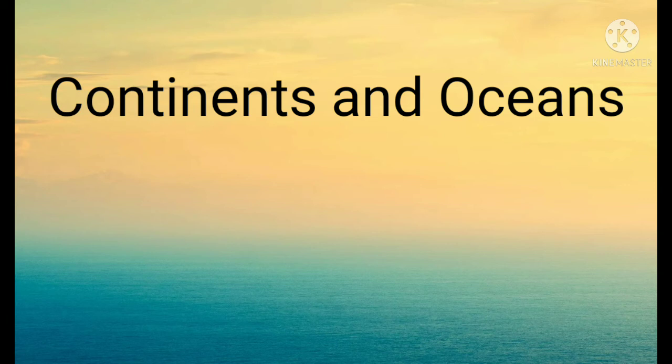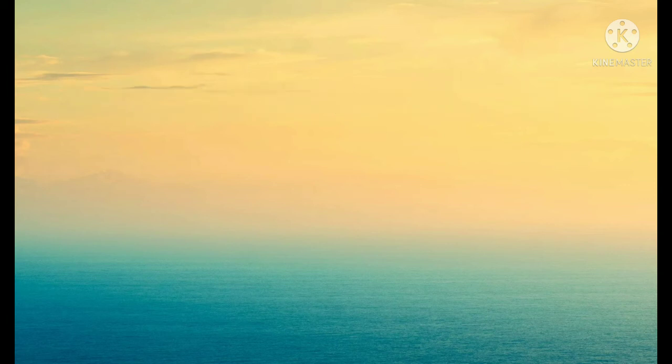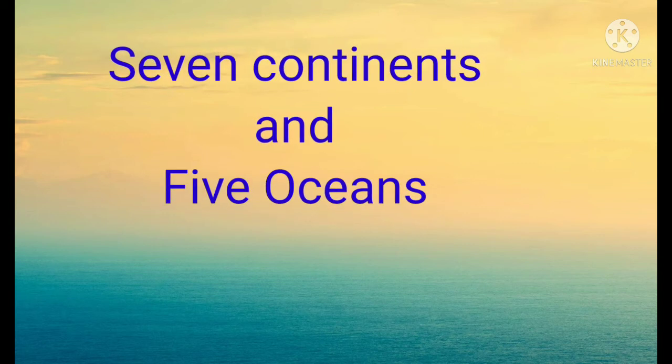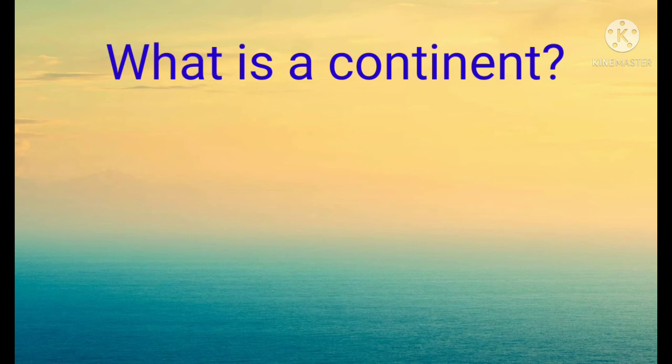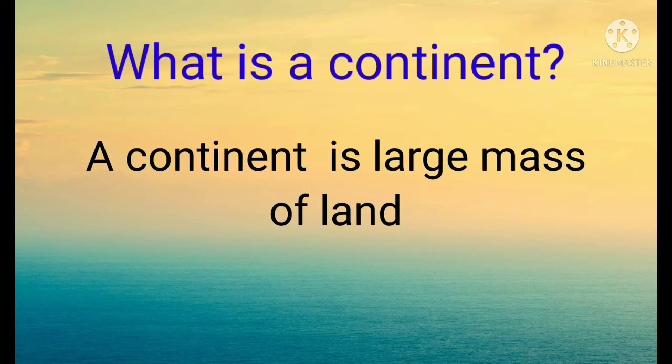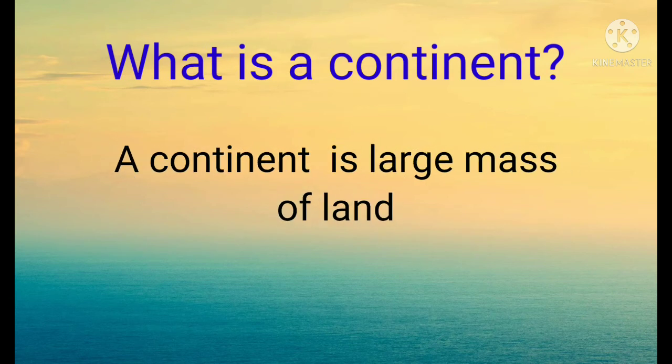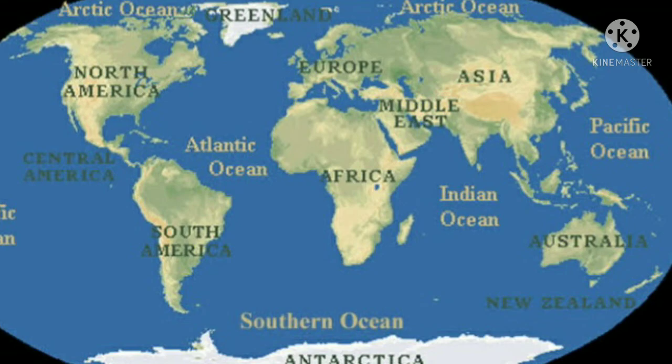Let's know about continents and oceans. Students, we already know there are 7 continents and 5 oceans in the world. What is a continent? A continent is a large mass of land. Our world has 7 continents. The names of the 7 continents are Asia, Africa, North America, South America, Antarctica, Europe and Australia.